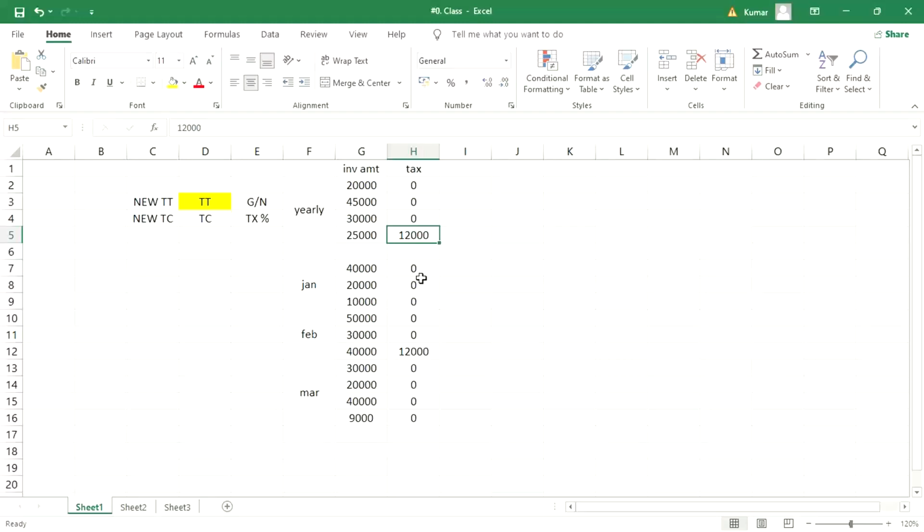But here the client says that no, it should not be 12,000 rupees. It should be only 2,000. If the client says the tax calculation should be only 2,000, then what will we have to do? Tell me, guys. It's your turn.